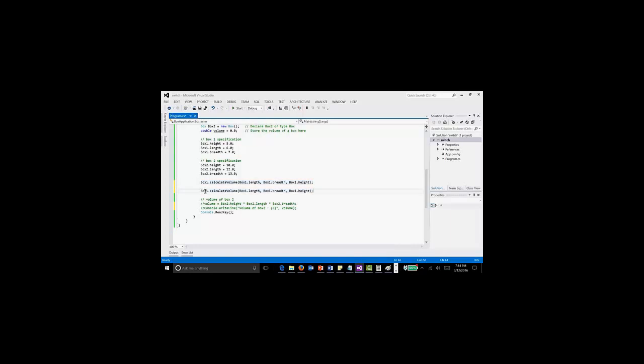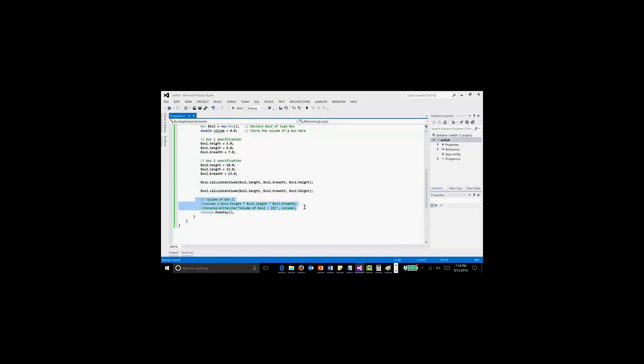If I want to do this for box 2 also, I simply need another line of code. I don't need to do the calculation again. Instead of box 1, I need box 2.calculate volume, because both box 1 and box 2 are objects of the same class, right? So I just need to call the method again. The only thing is I need to change the values here.